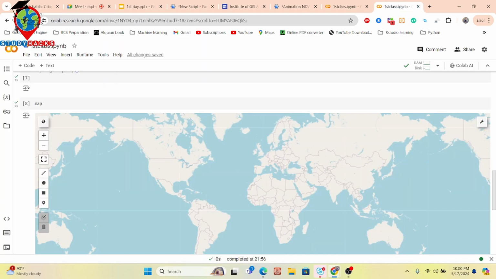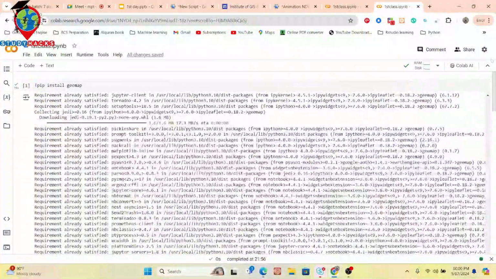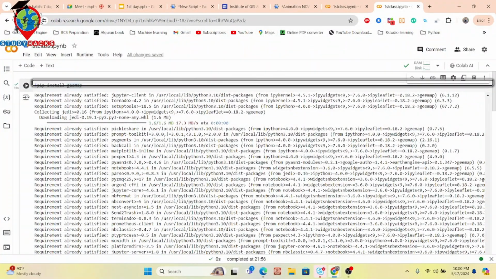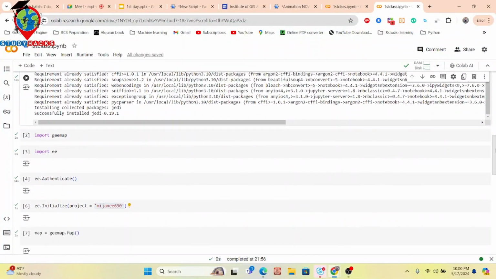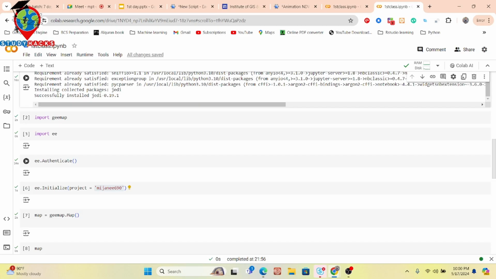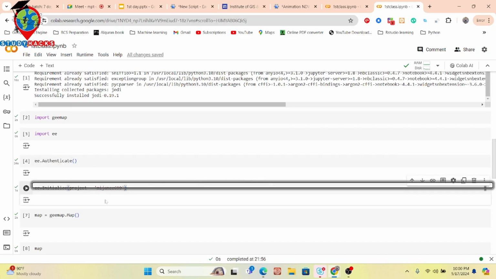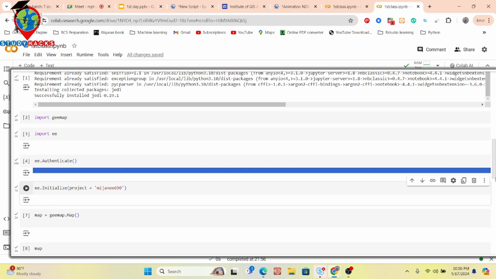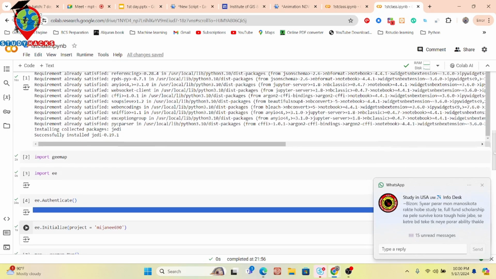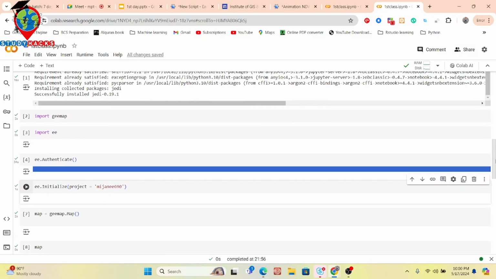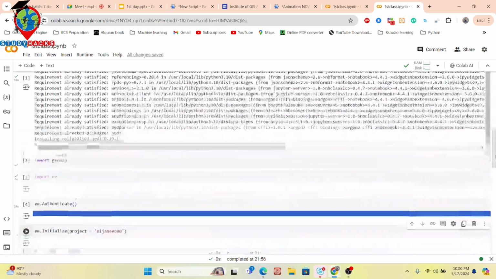Okay, I will also provide this code, no problem. So you can easily get the code. First of all, simply install the geemap package, and then import the geemap package, then import Earth Engine, authenticate, then define your project name, then it will work. Okay. So now it creates the environment to work with the Google Earth Engine Python API code editor. You can see this is the code for that, and I will send you all of the code. You can get all of the code from our Google Classroom, so you can also practice later.